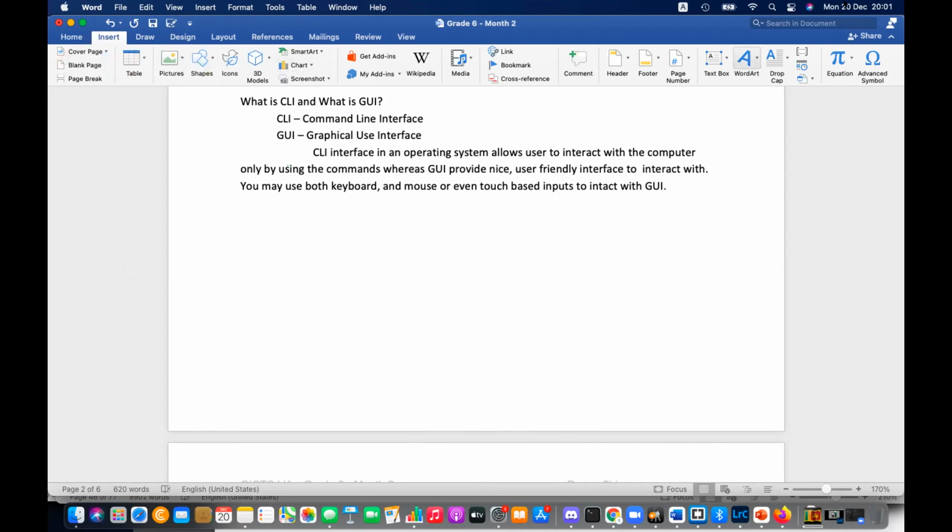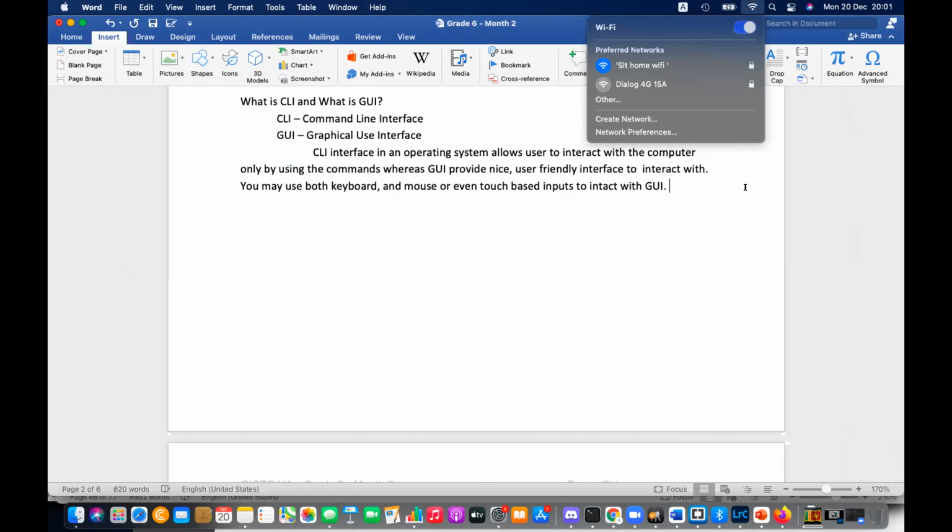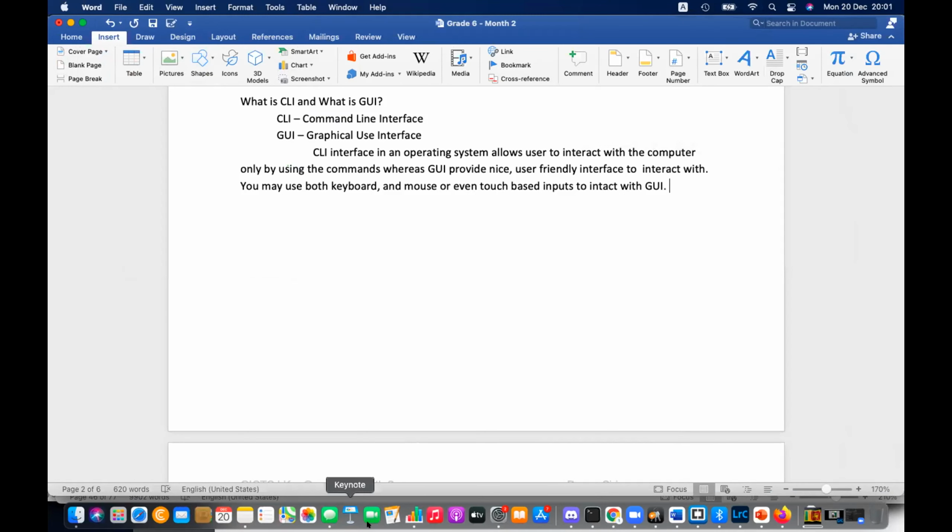Time, date, then the internet connectivity. So this is called the GUI, and you can see the nice set of icons here. All these are called the components of GUI, or graphical user interface. On the other hand, what is CLI? Let's get some exposure to the CLI now.